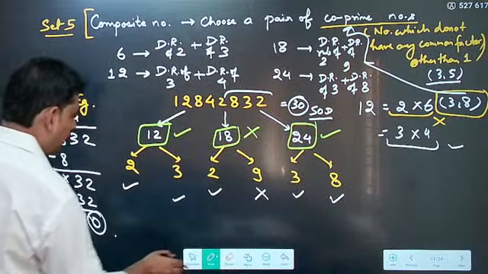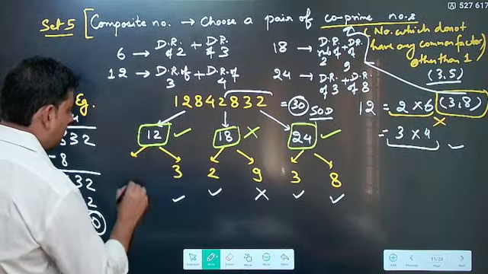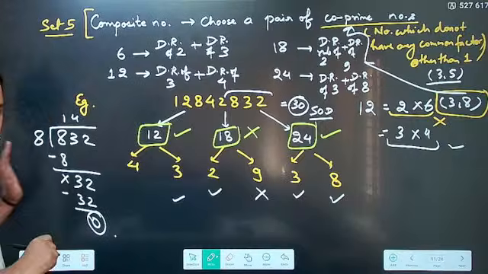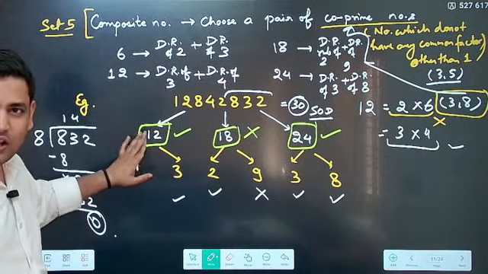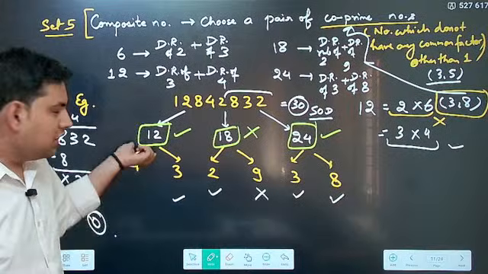So I should have taken 3 and 4. Okay, this is wrong. So 12 is 3 and 4. Sorry. So basically 12 is what? I have to take co-prime numbers again. So it has to be 4 into 3. 4 into 3, that gives you 12.